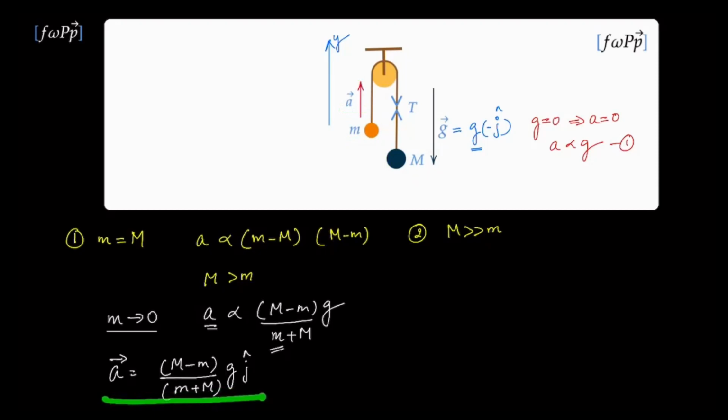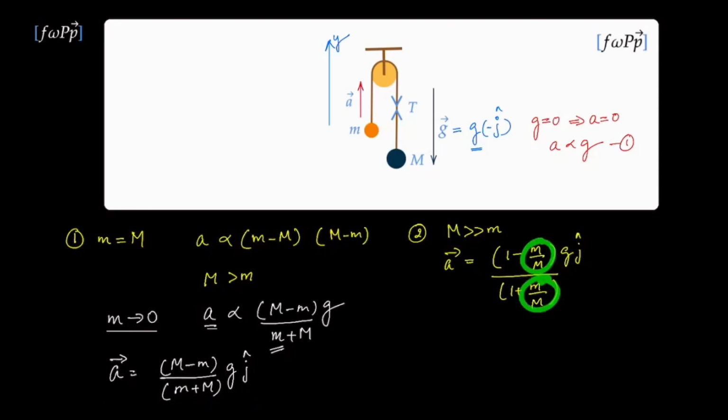So let us look at the limit of this expression when capital M is much larger than small m. If you were to rewrite it, it's going to look like. So this term is approximately 0, and therefore this is going to be nearly equal to the acceleration due to gravity in the positive direction, which is as we need it.